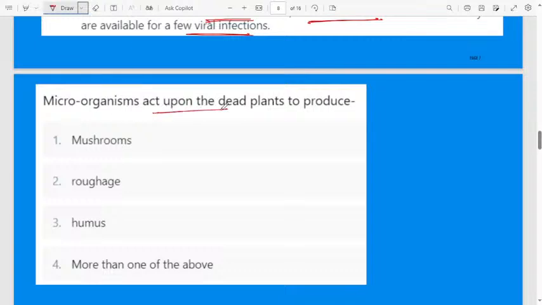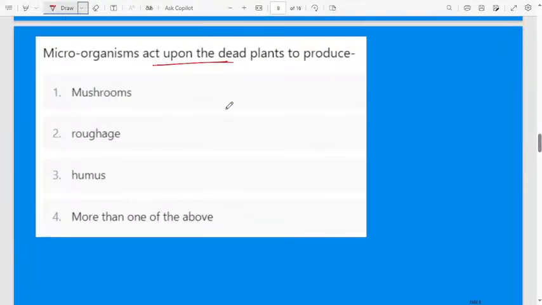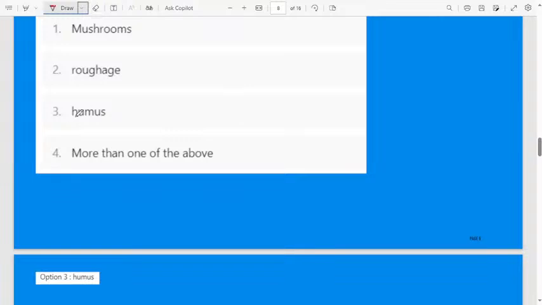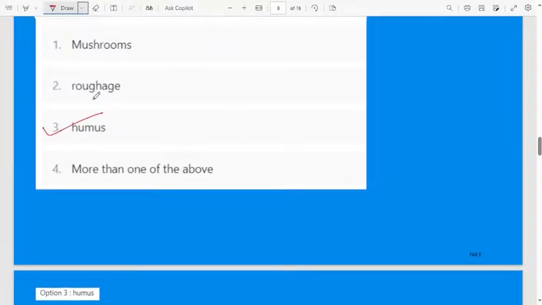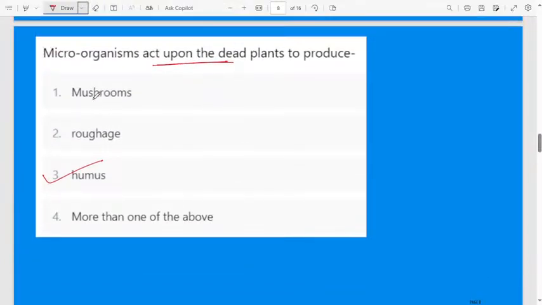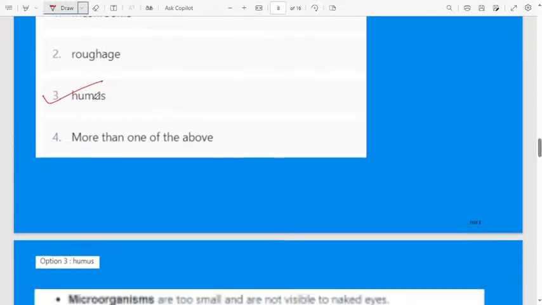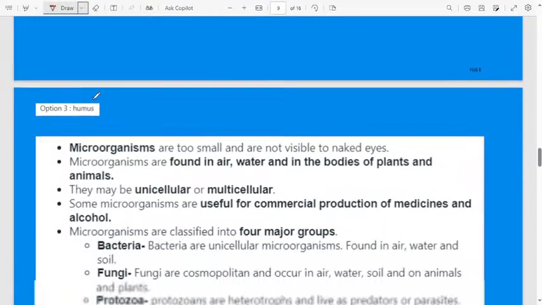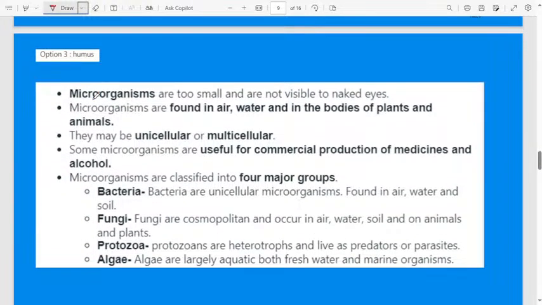Microorganisms act upon dead plants and animals, and whatever grows from that we consider as humus. The correct answer is humus. Normally it grows on the dead plant and also the animal body. Let us discuss this in detail.